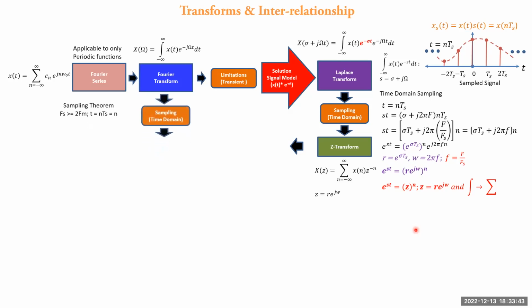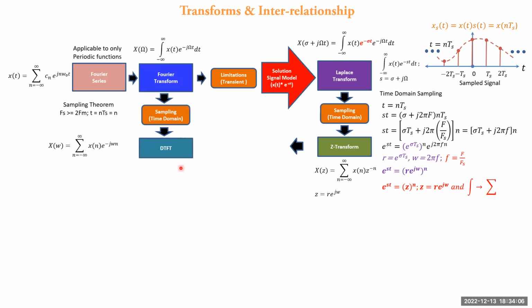Now sampling can be applied to the Fourier transform relation as well in the time domain, where t becomes nTs. So in this equation, if you substitute sampling where t is equal to nTs and integration becomes summation, you get a new transform which is called the discrete time Fourier transform.